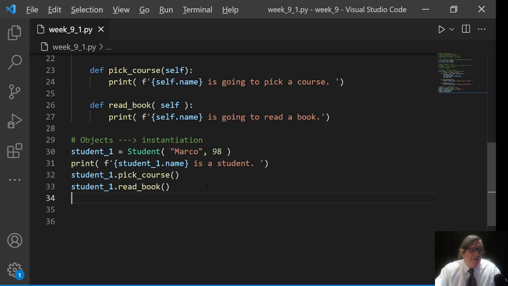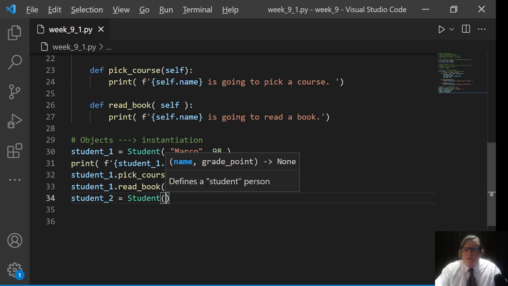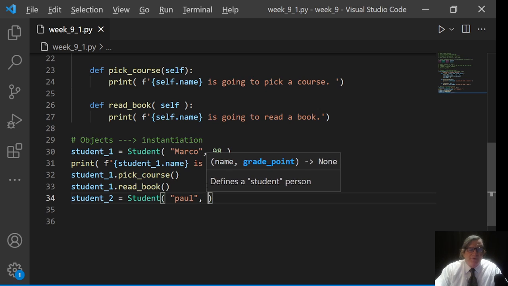Let's create another one, student_2, and let's create another Student, and this time give it Paul. You can use a different one and just say some grade point average. How about 75? Okay? And let's do it again.